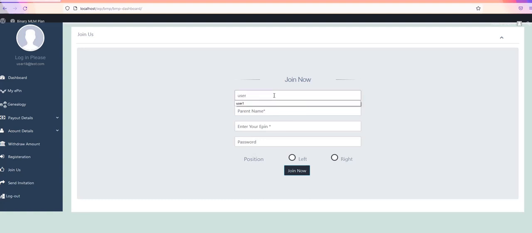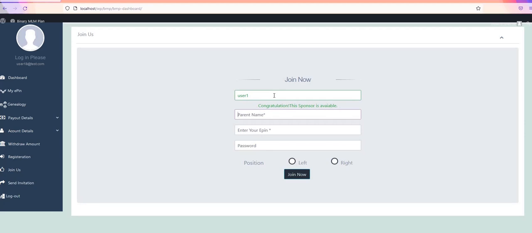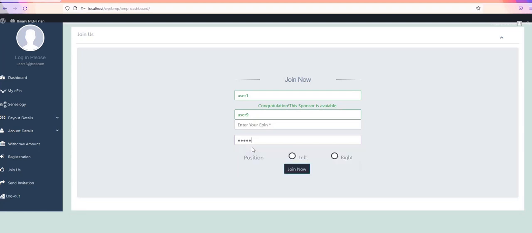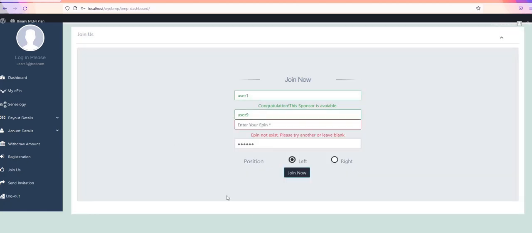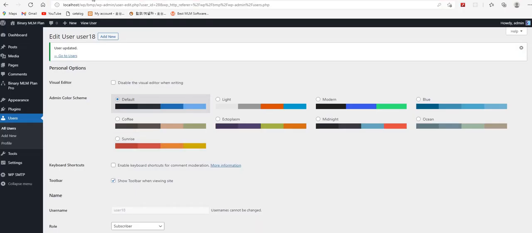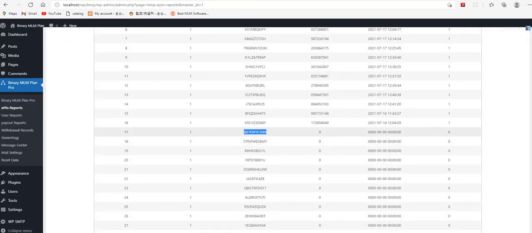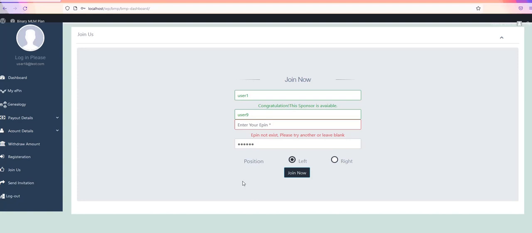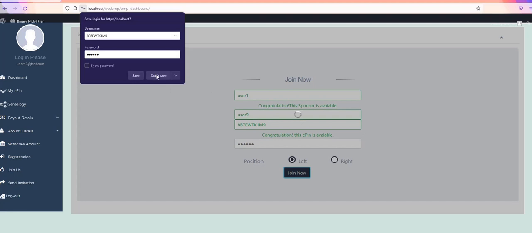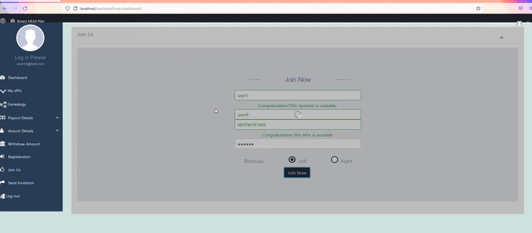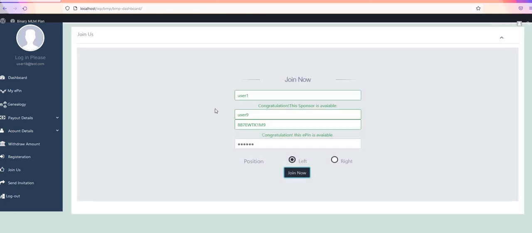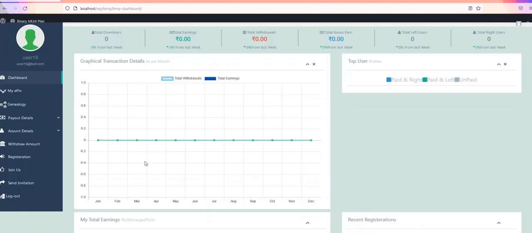So I am putting here user 1, okay. I am putting here user 9, okay. Password 123456 and the left position and the EPIN. I am getting the EPIN from this report. Okay, so this has been registered normally as an MLM member.